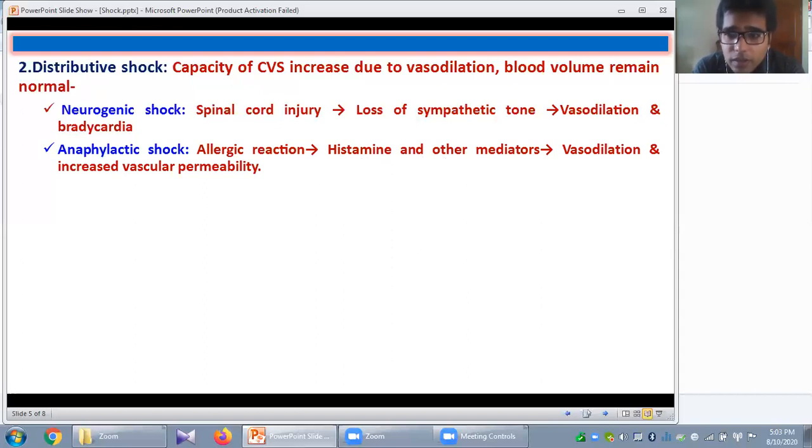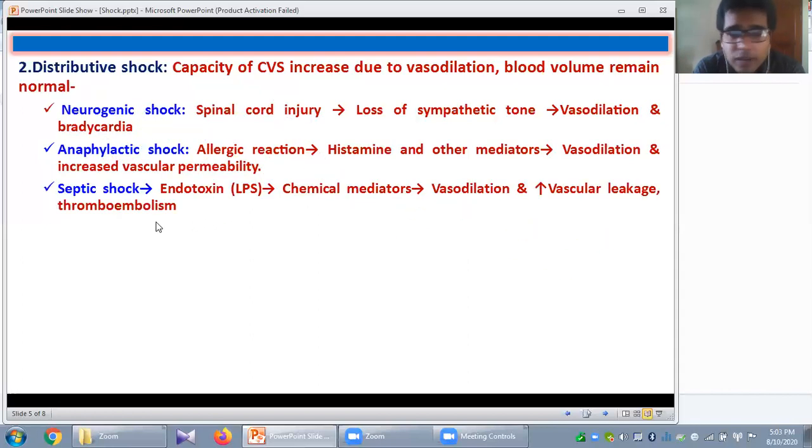So what will happen? Due to vasodilatation, your cardiovascular capacity will be increased, but your intravascular volume is not increased. Rather, due to this increased vascular permeability, this intravascular volume is lost to the third space. So once again, there is a mismatch between the cardiac capacity and the effective blood volume. So effective circulating blood volume will be decreased. Perfusion pressure, mean arterial pressure, will be decreased. And again, generalized hypoperfusion leads to shock. Okay.